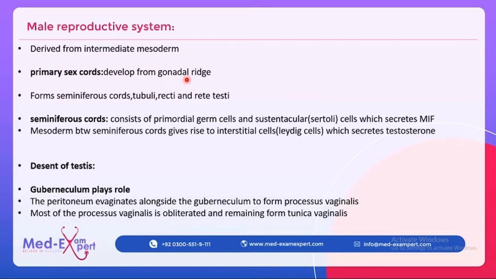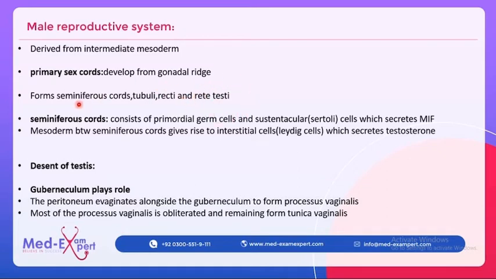Let's come to the male reproductive system. As in females, the gonads develop from the intermediate mesoderm. Now what happened in the female? The primary sex cords developed from the gonadal ridge or the urogenital ridge, but these primary sex cords in the female developed into the rete ovarii and then degenerated. But in males, these primary sex cords are forming the seminiferous cords, seminiferous tubuli, tubuli recti and rete testis.